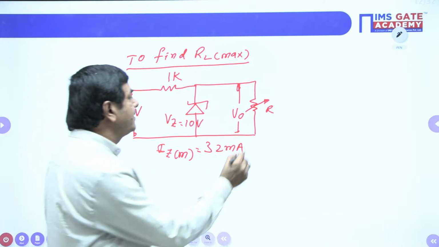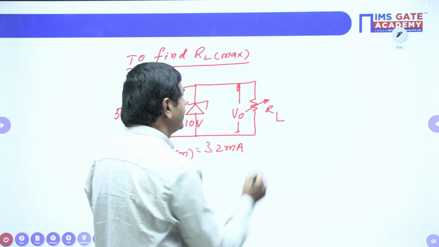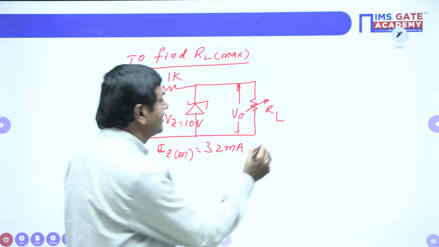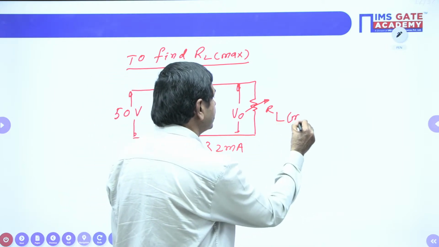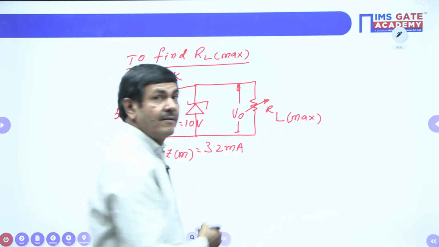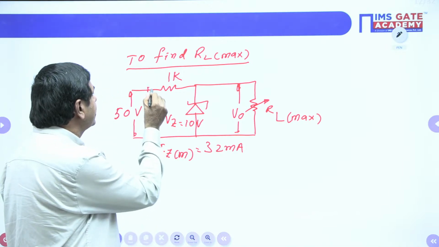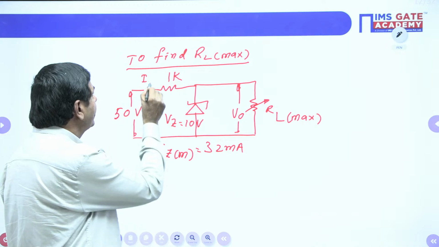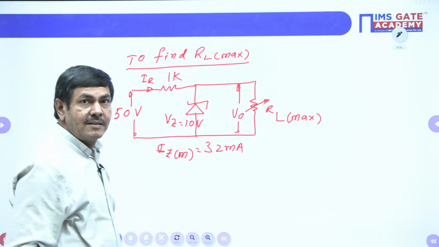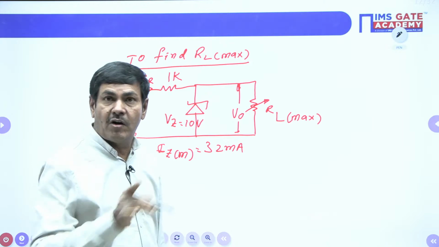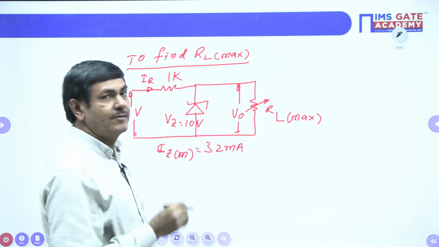We are in need of this resistance. RL is required. Already we got RL minimum. I want RL maximum only. We can say in this problem, the current passing through the 1K is nothing but IR, no doubt. This current is constant. What current we got before, same current is to be taken here now.